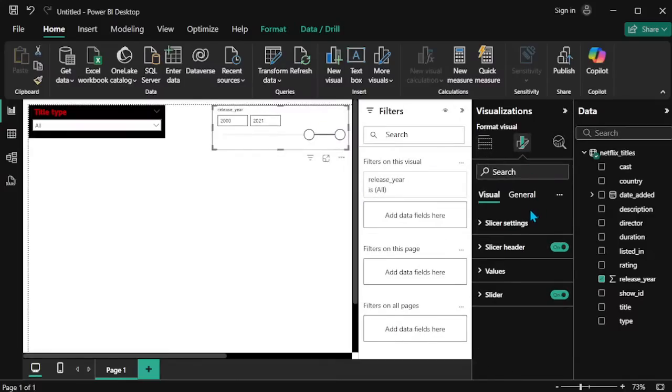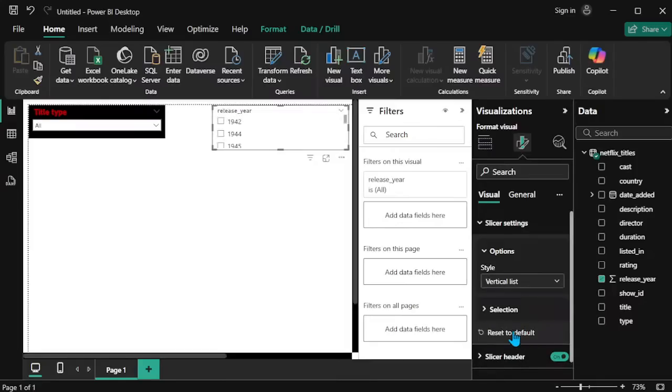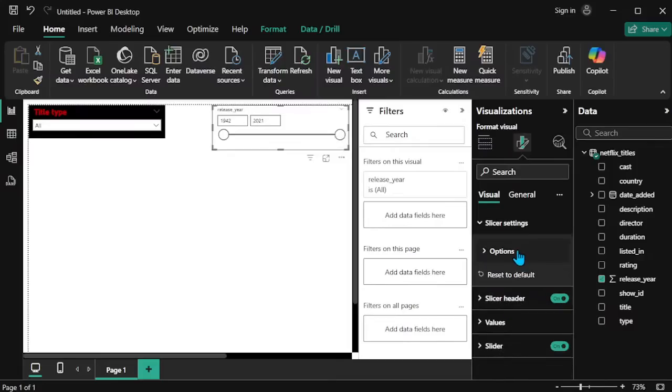You are going to the format visual, you can change the style of the slicer. So vertical list format you can create, as well as between, like this is the between slider. Less than or equal to means the less value is fixed, but the maximum value is adjustable. We can adjust that. Greater than or equal to, the greater than value is fixed, so we can decrease or increase the less than value, like starting value. So between is enough for us, so we can do that.